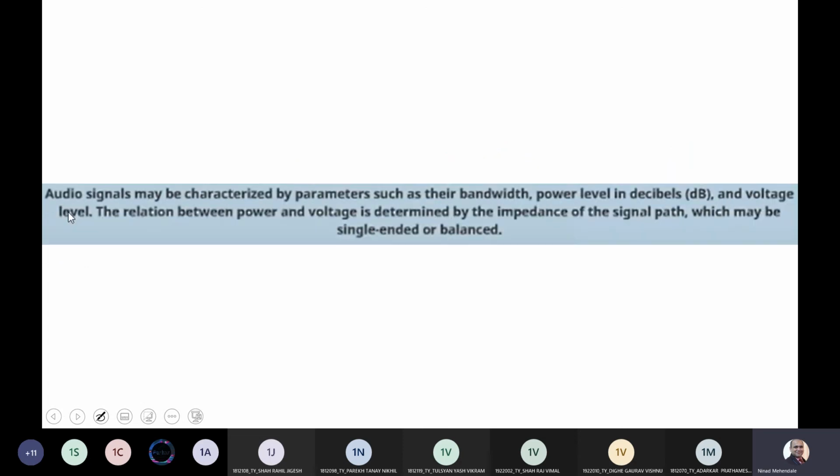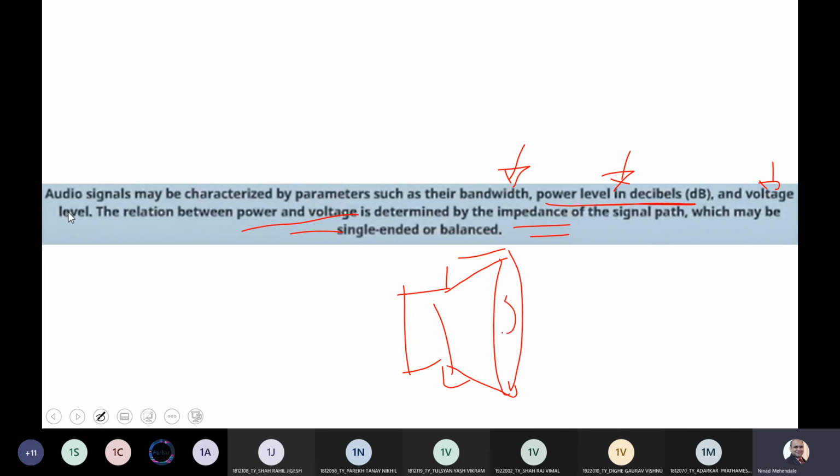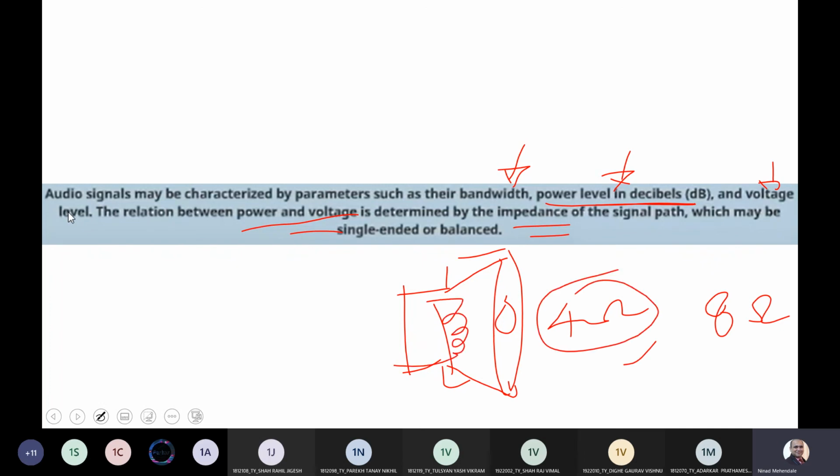Now, an audio signal may be characterized by bandwidth, which we haven't seen yet, power level, which I have just introduced in this lecture, then voltage level, which we haven't seen yet. Then there is a relation between voltage and power with respect to the impedance of the path. तो आप जब भी माइक्रोफोन या स्पीकर खरीदने जाओगे तो लोग बहुत कॉमनली बोल देंगे कि कितने ओम का चाहिए, and the typical ranges are 4 ohm, 8 ohm, etc. तो बेसिकली ये जो ओहम है ये उसके अंदर के कॉइल का रेजिस्टेंस रहता है. तो जितना कम रेजिस्टेंस वाला स्पीकर लोगे उतना ज्यादा करंट उसमें से बहेगा. जितना करंट ज्यादा बहेगा उतना वो लोडिंग ज्यादा करेगा एम्पलीफायर को.